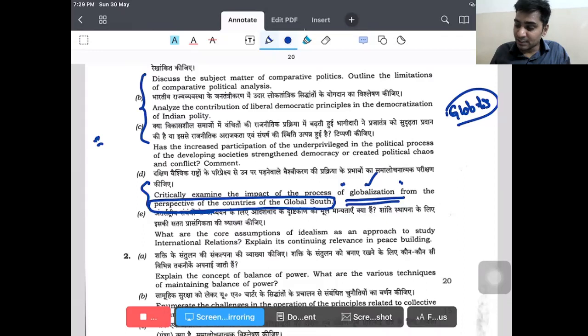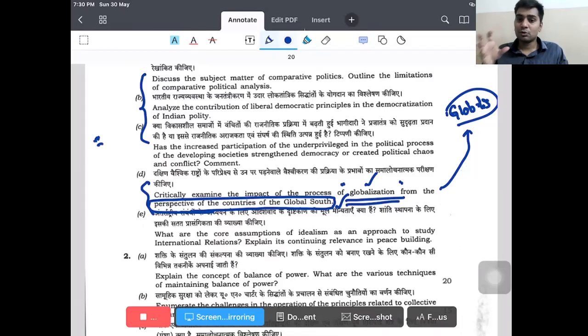So basically what I am telling is, the entire answer might not be this, because this is a separate topic called globalization, but one perspective can be, when they are asking about the global south, we cannot tell our own approach. No, we have to substantiate our answers from the point of the thinkers or the theoretical aspect. So what are the theories? We have certain theories that we read. Now that is just application.